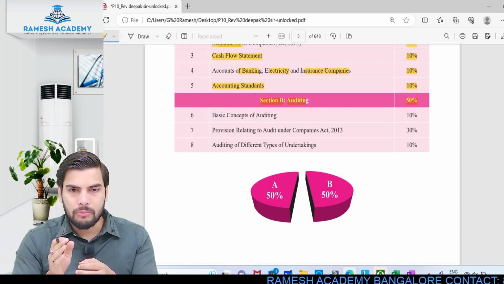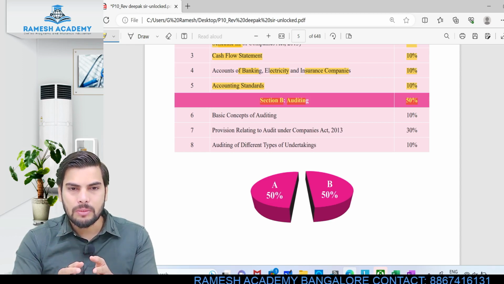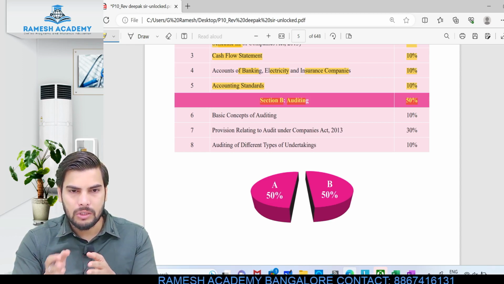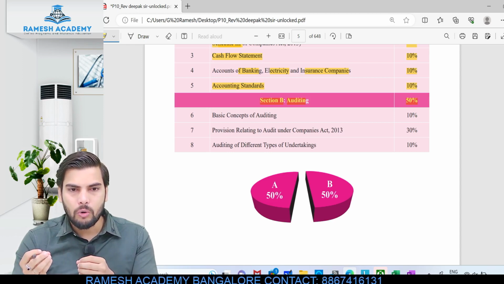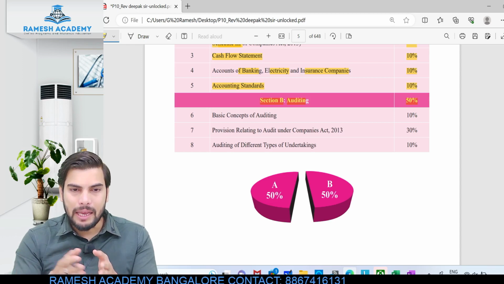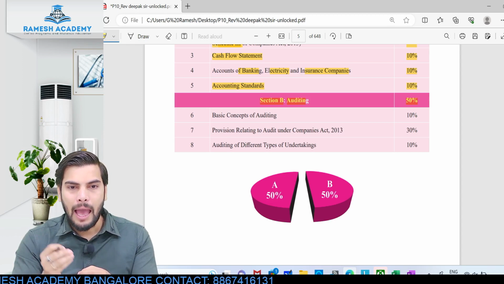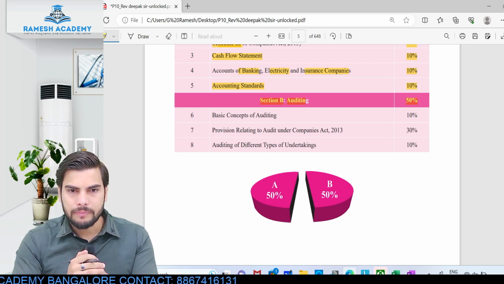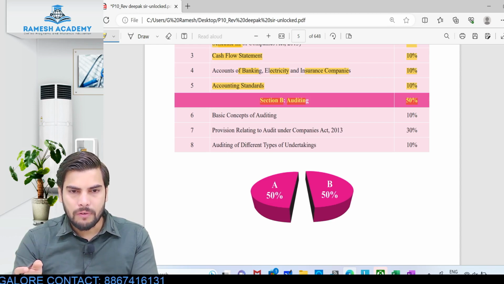Always remember, when it comes to preparation of financial statement, it is not the responsibility of auditor. It is the responsibility of management or board of directors. Okay, so either the management or board of directors, they'll be preparing the financial statement. So what would be the role or responsibility of auditor? He'll be examining these financial statements and he'll be giving an opinion whether these financial statements actually show a true and fair view or not. Is this clear? So the auditor will be independently examining the books of accounts and the financial statement, and he'll be giving an opinion that these books of accounts are free from errors and fraud. Is this clear?